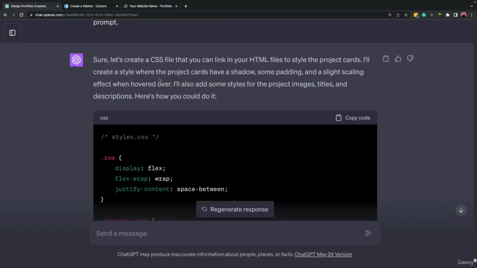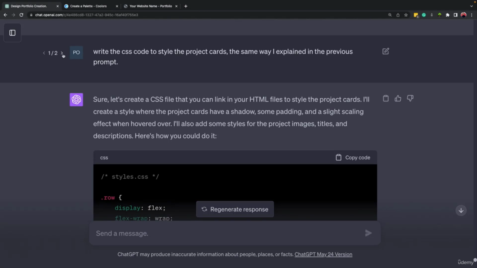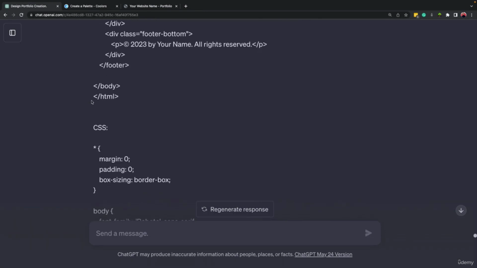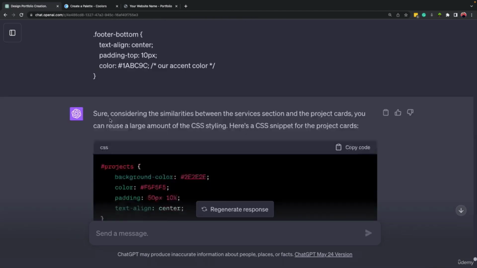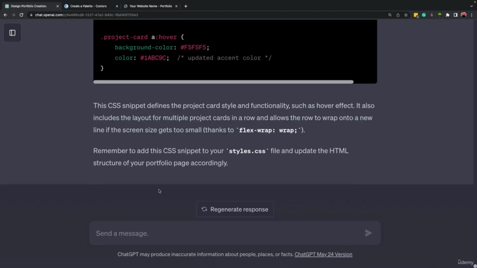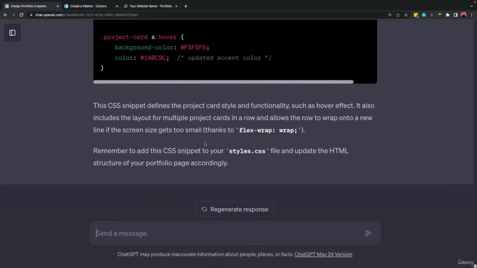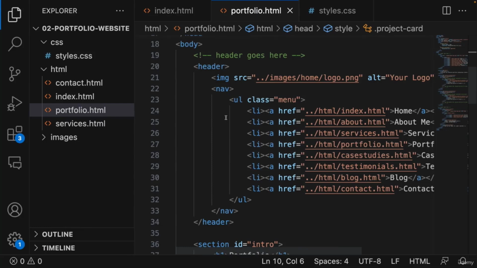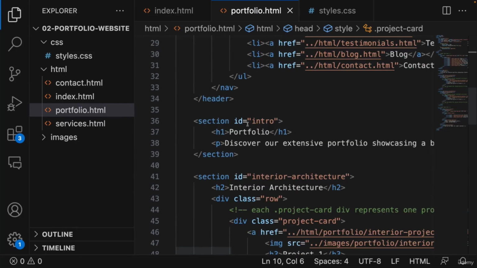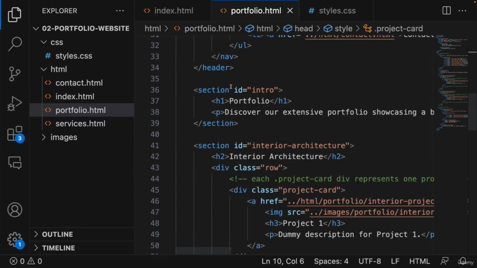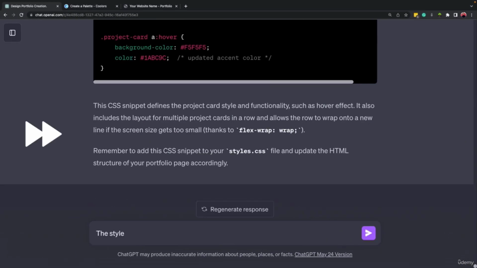And here are the responses that ChatGPT provided in the previous part. Right now, I'm going to come here and continue. I'm going to share the code that we have right now for the portfolio page, so ChatGPT understands what we have, and then we will focus on the first part. So let's scroll down. Here we have the header, right? Right now we want to focus on the intro section. So let's come here.